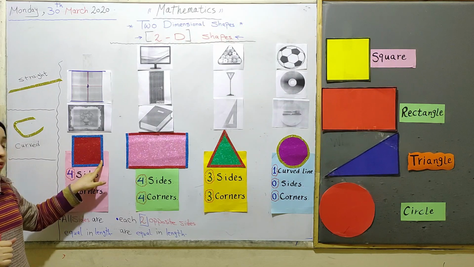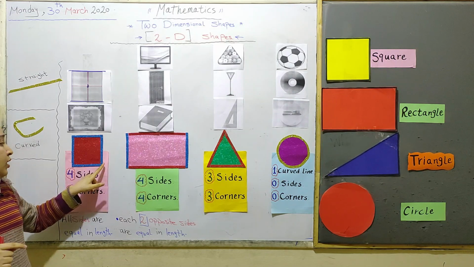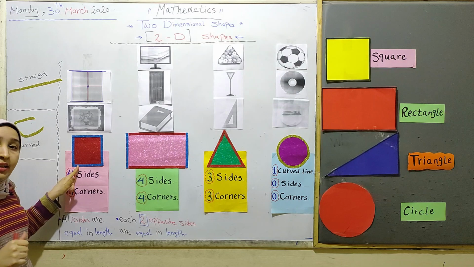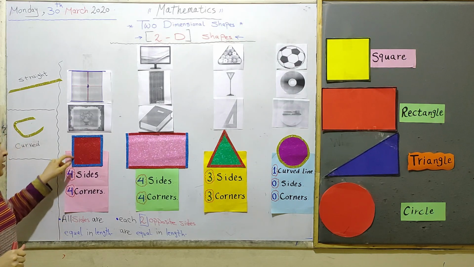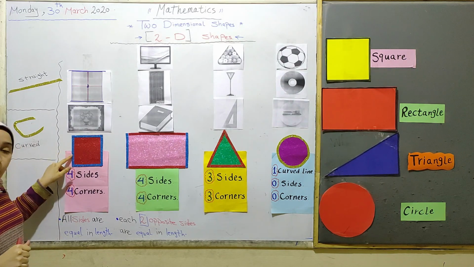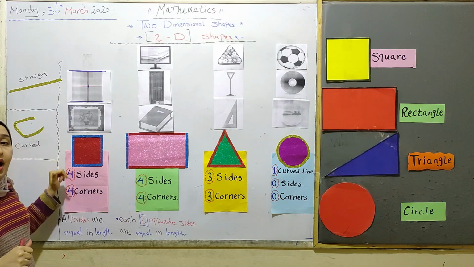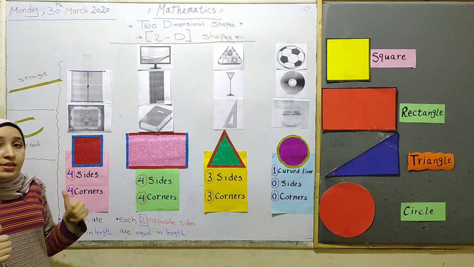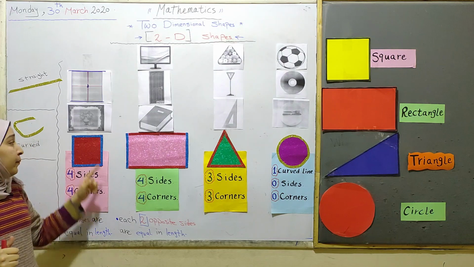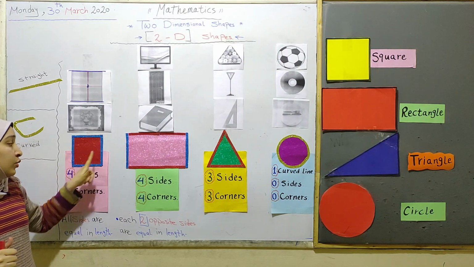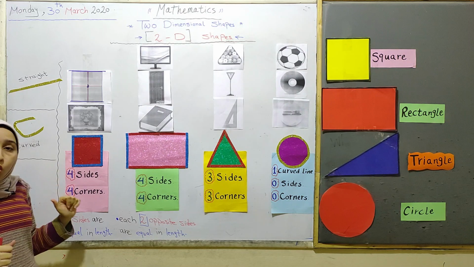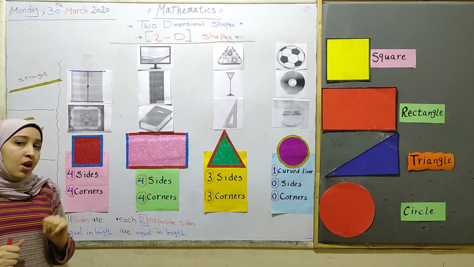And this blue line is a side also. And this blue line is a side also. And the last blue line, this is called a side. So let's count the sides in a square. 1, 2, 3, 4. So in a square we have 4 sides.